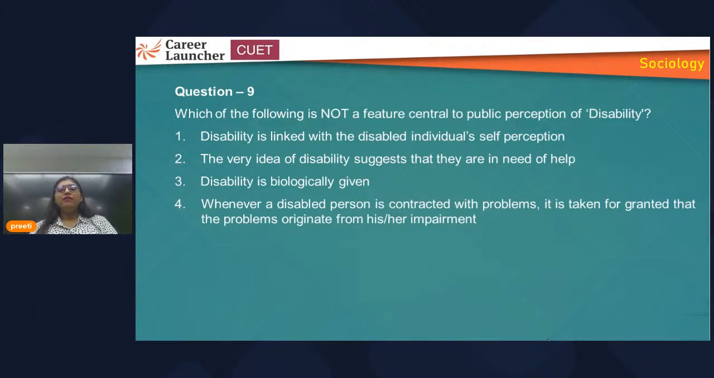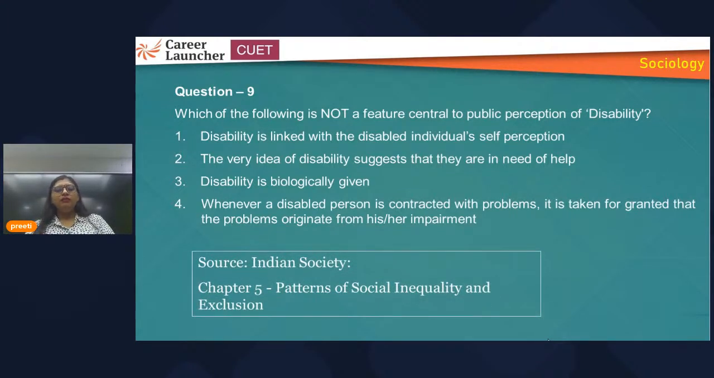So this question is asking which of the following is not a feature, but they have given all the features. There is some problem in the framing of the question, and we cannot say which is the incorrect one, because all the options are correct. As for the source, it is chapter 5, patterns of social inequality and exclusion. Take it that this chapter or topic is important for the examination. Even if some mistake is there in the question, this topic is important from the exam point of view, and they may ask the question in this form, so you should be aware of these.